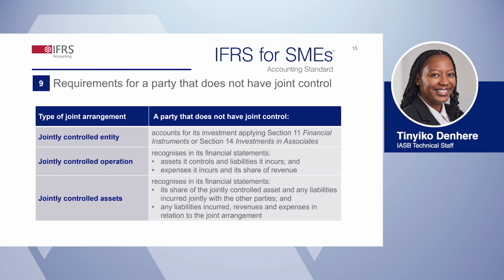For jointly controlled operations, a party without joint control accounts for its interest in the same way as a party with joint control. This means recognizing assets it controls, liabilities it incurs, expenses it incurs, and its share of revenues. For jointly controlled assets, a party that does not have joint control accounts for its interests the same way as a party with joint control. This means recognizing its share of the jointly controlled assets, liabilities, revenues, and expenses, and any liabilities and expenses it incurred.